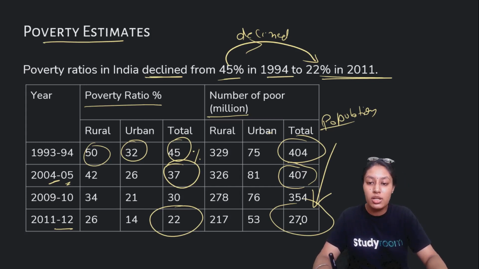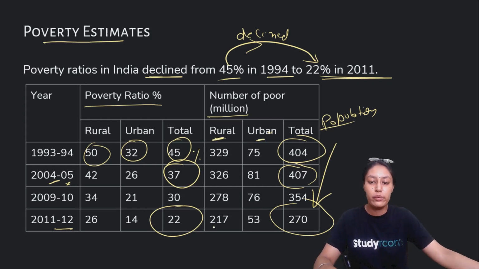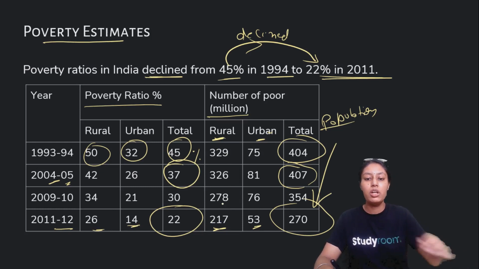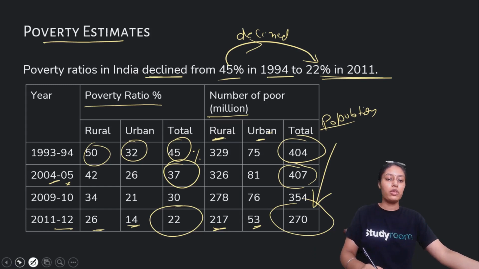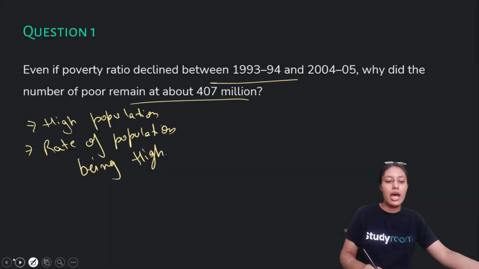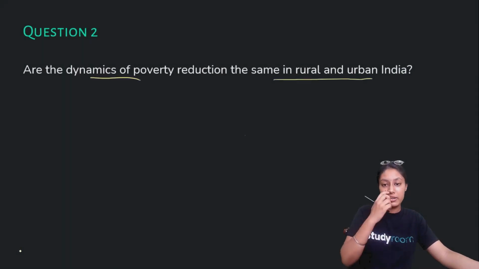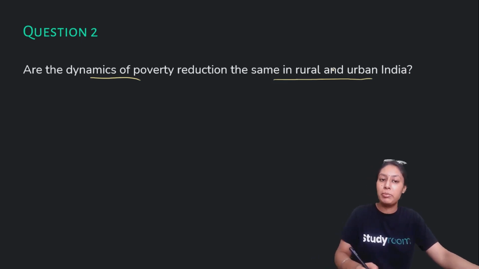We discussed the total number here, but if we discuss rural and urban individually, we see some differences. 217 million people and 53 million people are not the same. So no, the dynamics of poverty reduction are not the same in rural and urban India.